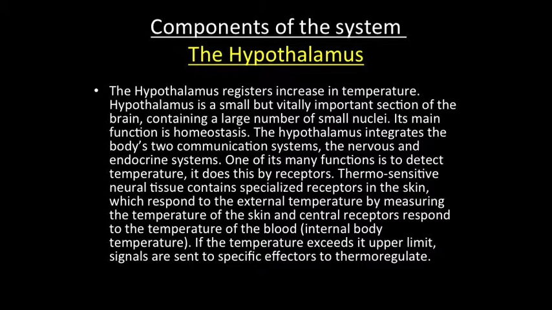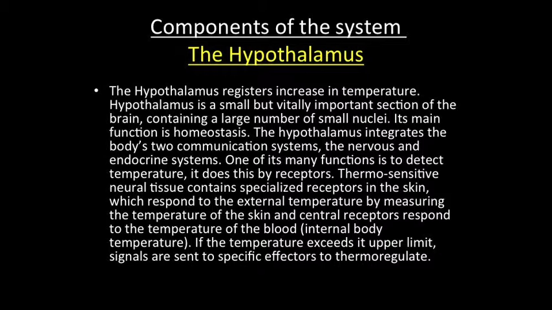The hypothalamus. The hypothalamus is a small but vitally important section of the brain, containing a large number of small nuclei. Its main function is homeostasis. The hypothalamus integrates the body's two communication systems, the nervous and endocrine systems. One of its many functions is to detect the temperature.